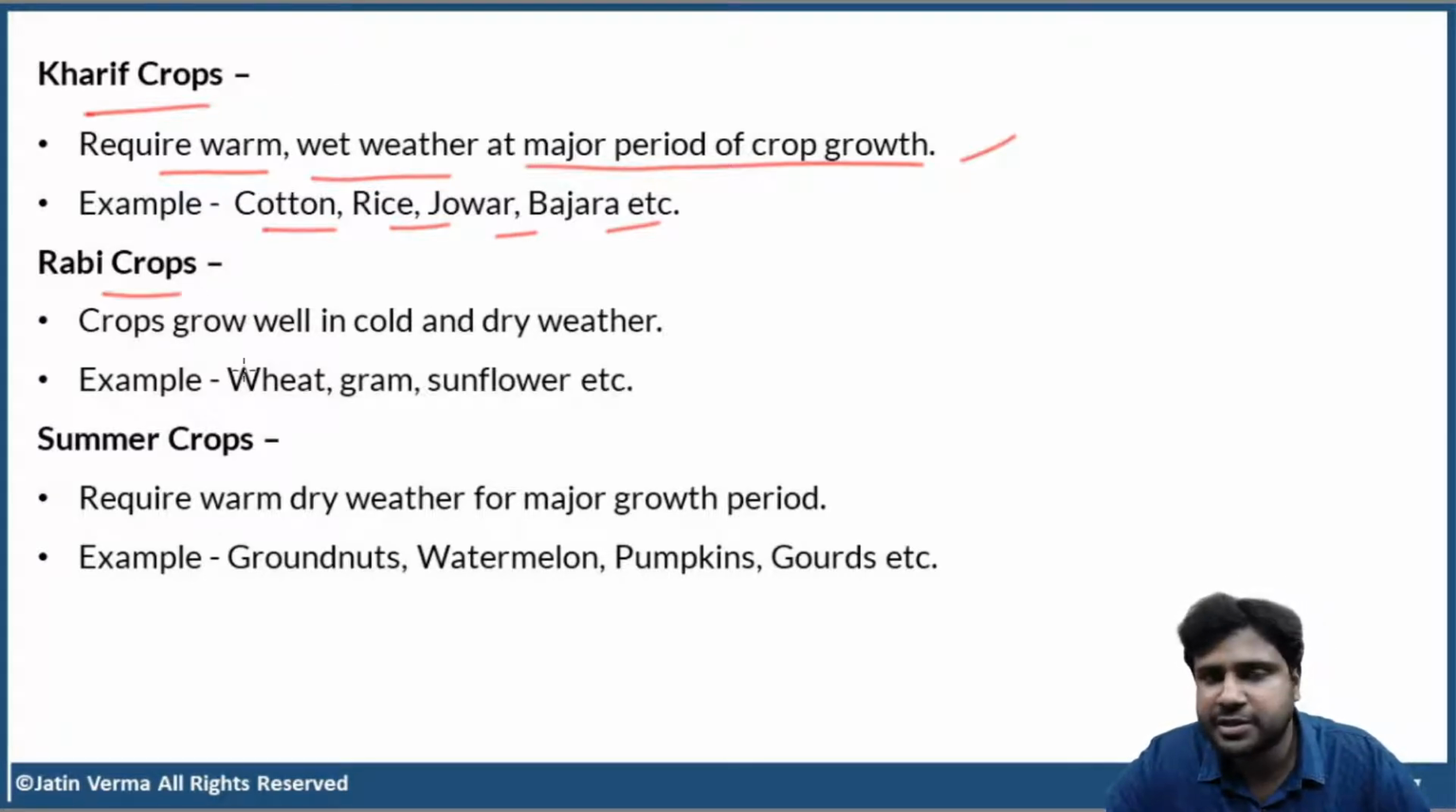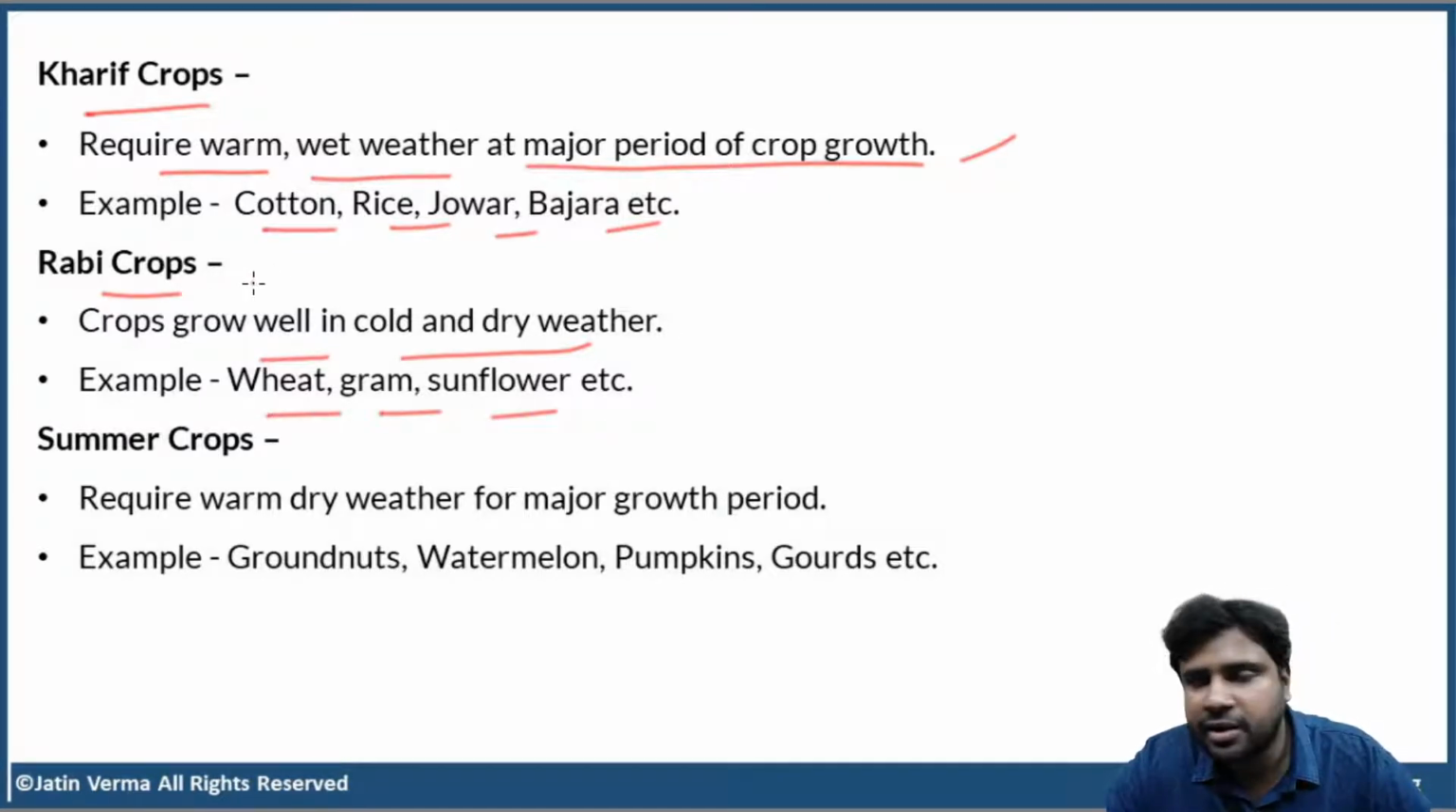Rabi crops grow well in cold and dry weather. When I say dry, it's not like very dry. Don't think that rabi crops grow in very dry conditions. No, moderately dry. For example, wheat, gram, sunflower, all these are rabi crops. So here I'm giving you new examples of kharif and rabi crops.